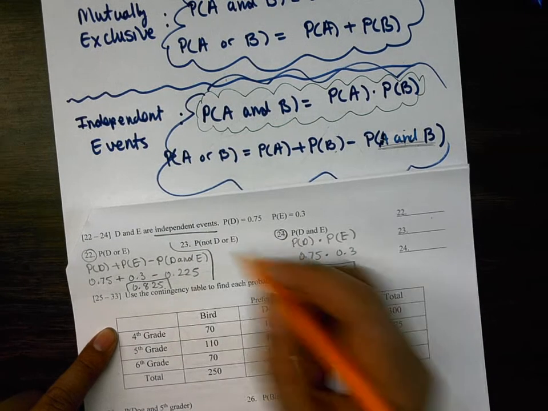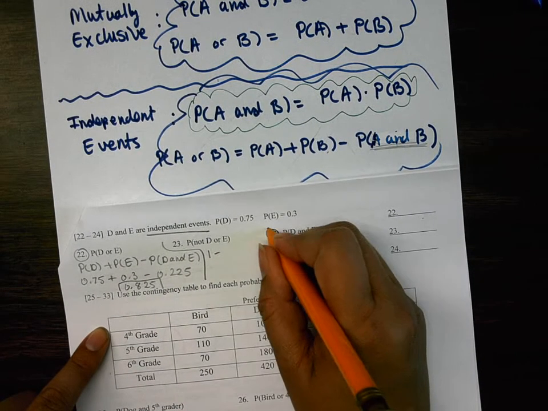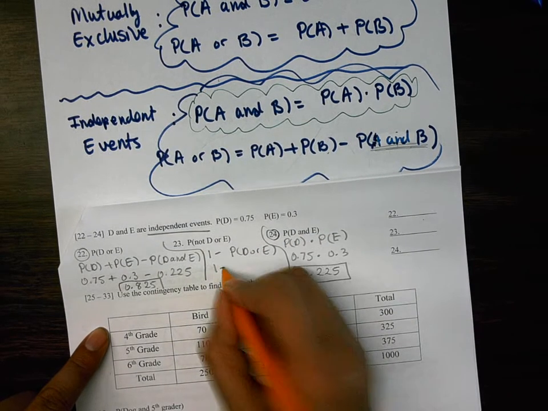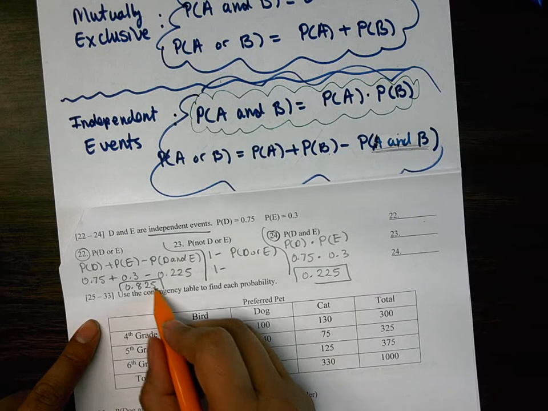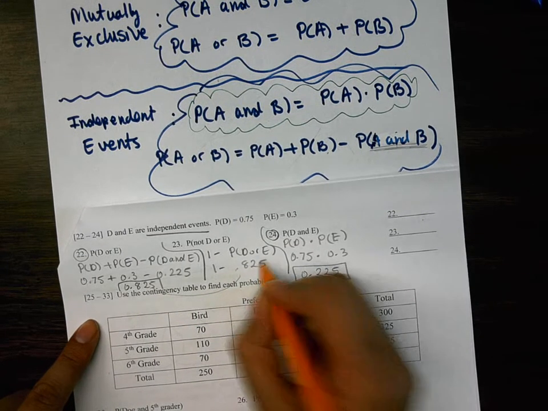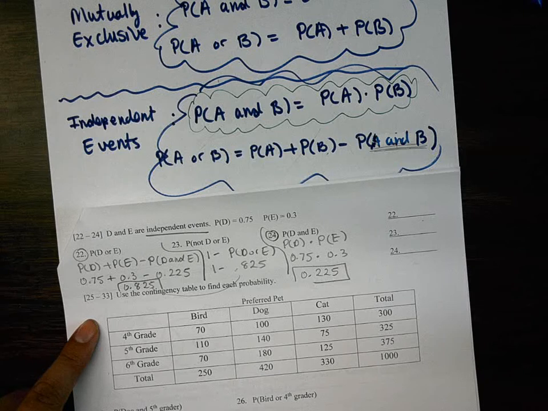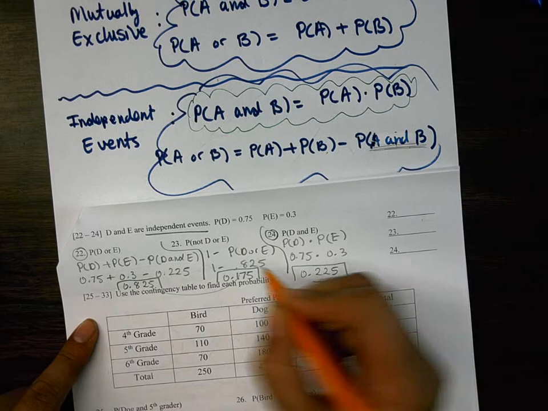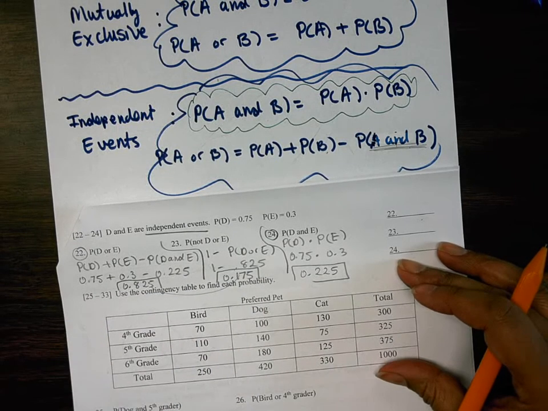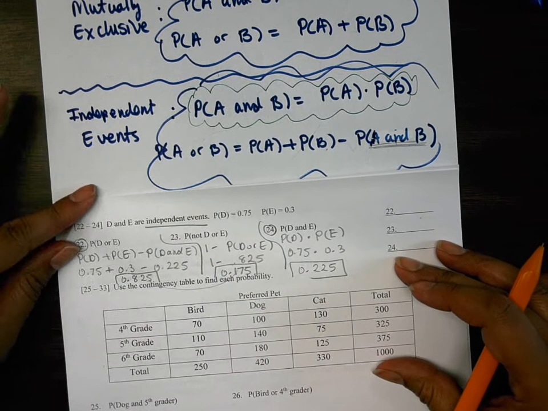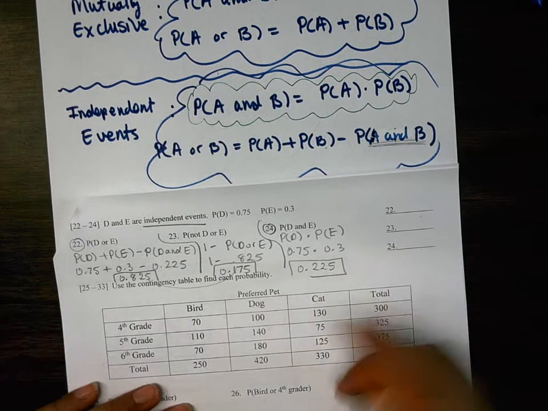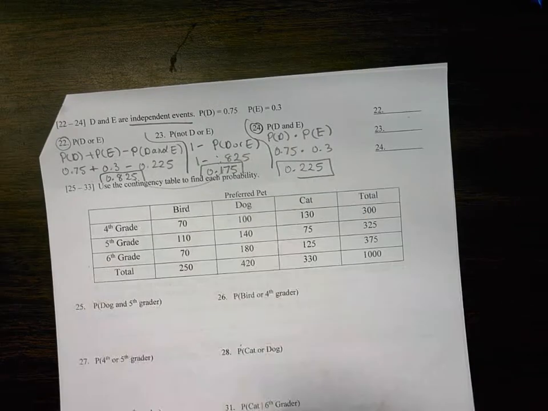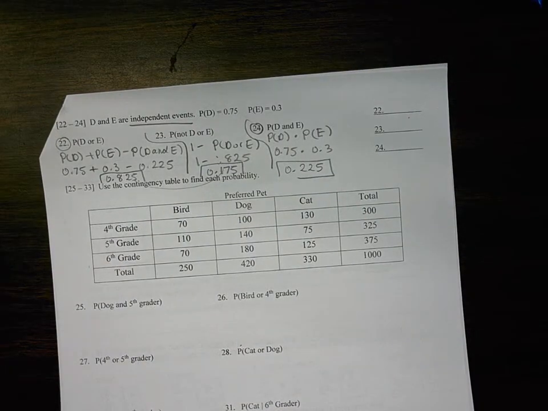All right. And last one in this section, not D or E. What do we do? We subtract from 1 minus the probability of it actually happening. Did we already do that? What number was it? The 0.825. All right, so lucky for us, we've already done all that work on number 22. 0.175. Questions? All right. What's the answer to 23? 0.175. All right, questions on this before we move on to the bottom section, which is also on the quiz.